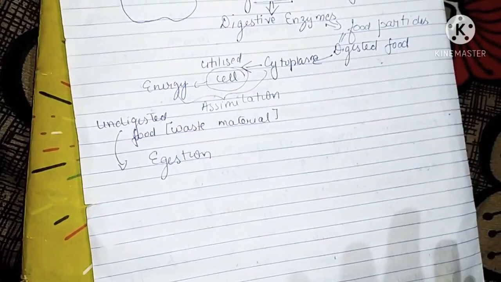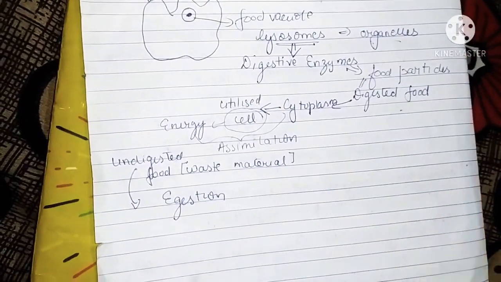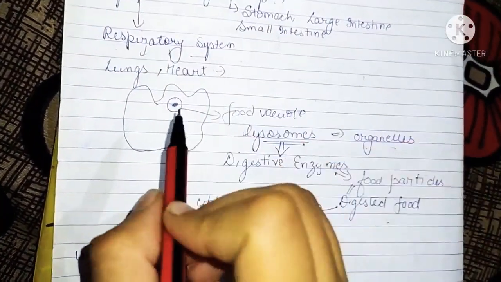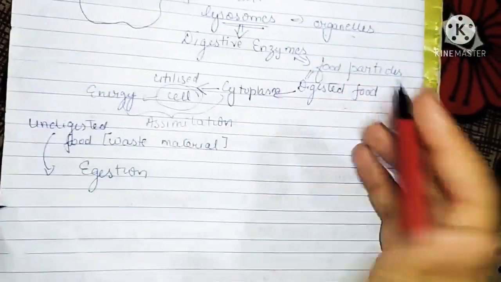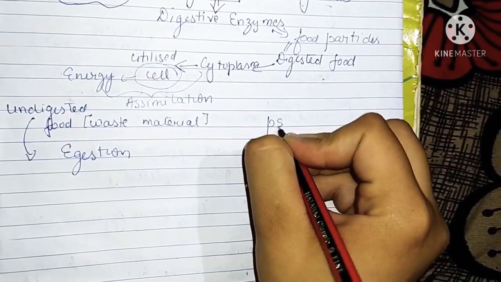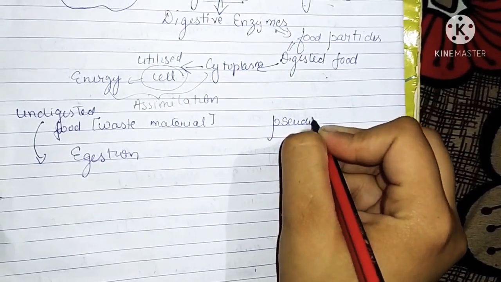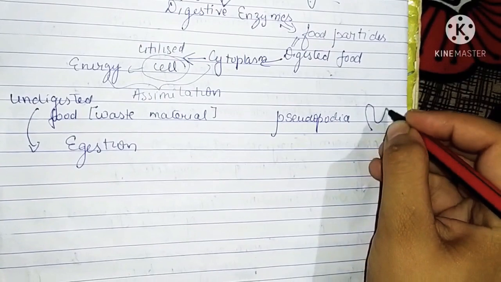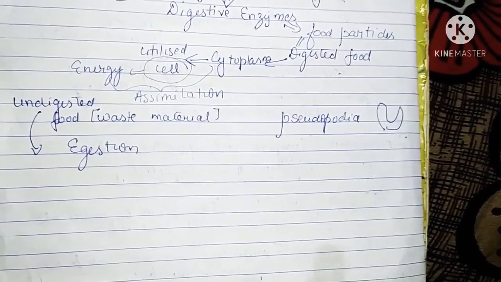Okay, so this is all about your digestion process in amoeba. The most important thing that you have to keep in mind is that amoeba forms a pseudopodia structure, which is your arm-like structure like this, to capture its food.